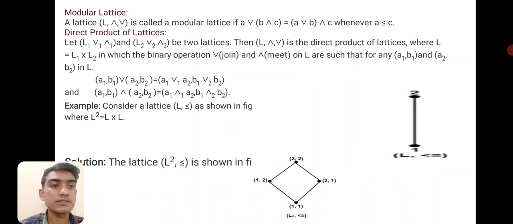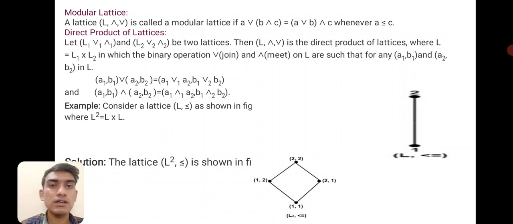Next is modular lattice. The modular lattice L, ∧, ∨ is a lattice in which A ∨ (B ∧ C) is equal to (A ∨ B) ∧ C whenever A is less than or equal to C. Direct product of lattices.